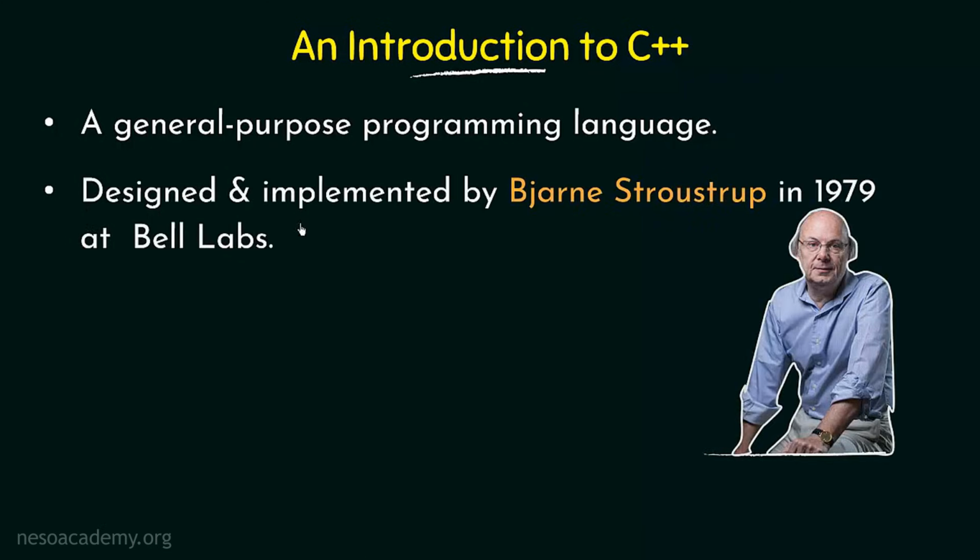Now C++ was designed and implemented by the Danish computer scientist Bjarne Stroustrup in 1979 at Bell Labs. So this is the amazing person who designed and implemented the C++ programming language. You may have some idea about the C programming language. You must have heard at least about it. Now C++ is actually an extension of the C programming language with more features and is more powerful than C. We will see the differences between C and C++ and the more powerful features of C++ as we move ahead in this course.